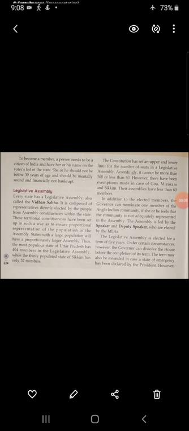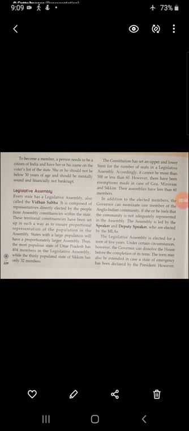So, in our last class, we discussed the Legislative Council. We have also discussed what is bicameral and unicameral. If a state is very large, with a vast population, you will find bicameral, and in a small state with a small population, there will be unicameral. Bicameral means two houses, that is the legislative assembly and the legislative council, and in unicameral there will be only one legislative assembly.